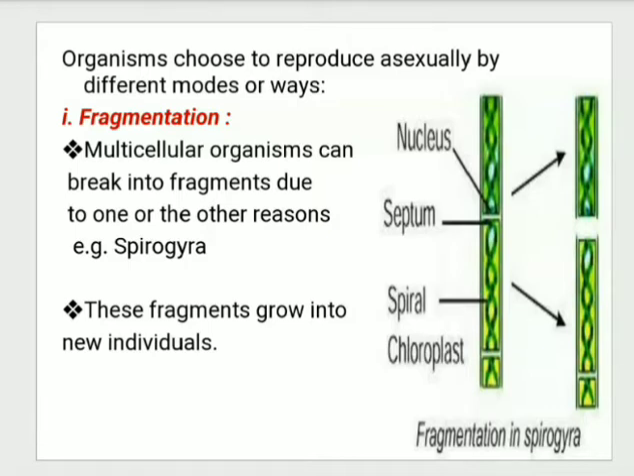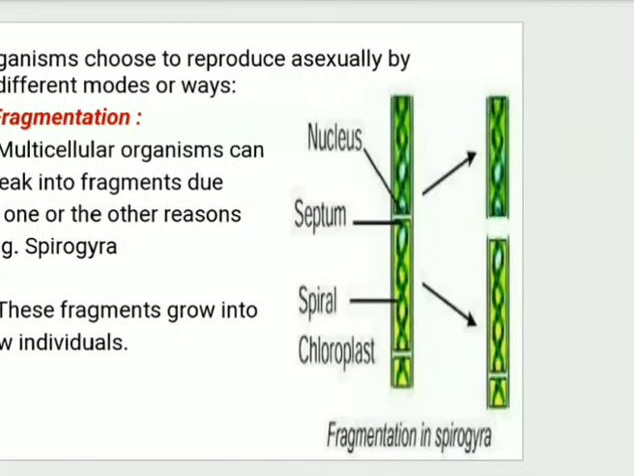For example, Spirogyra. These fragments grow into new individuals. If you observe here, the fragmentation in Spirogyra is shown. The breaking point is called the septum, and at that septum Spirogyra undergoes division, which results in the formation of two continuous fragments. So this is called fragmentation.